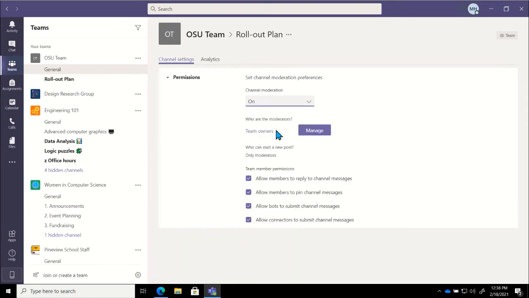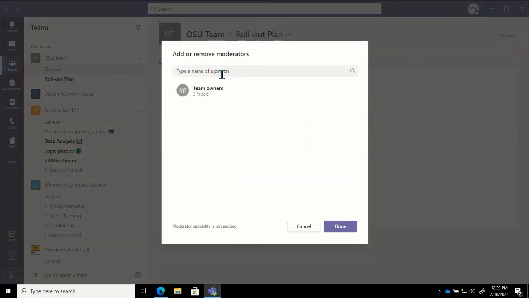Now, what's great about this is I get to pick who the moderators are going to be. It defaults to team owners. So in this case, that would be myself, Pierce, and Melanie. But if I want to change that, if it's not actually the team owners, but there's somebody else on our team who's in charge of the announcements, I can go into manage and I can pick who that person would be. So if I wanted to make Tim our moderator, I can go ahead and type in his name